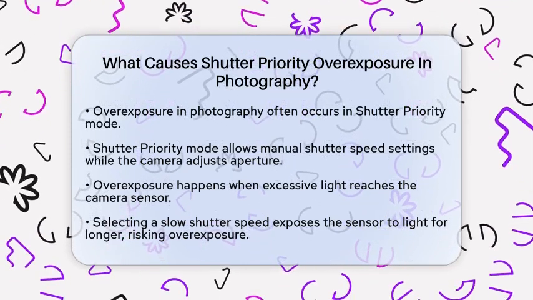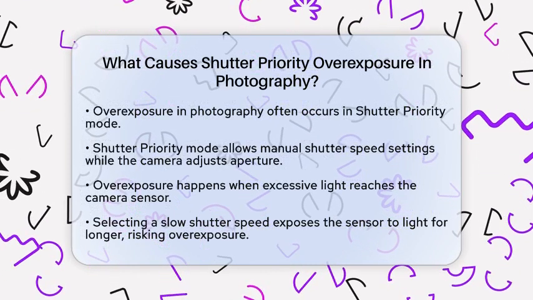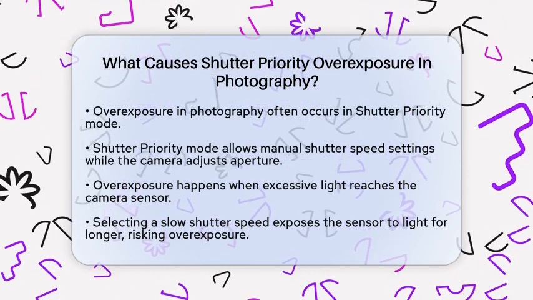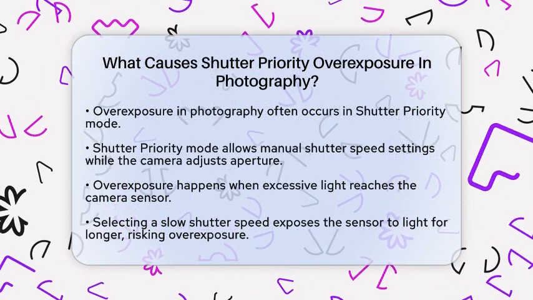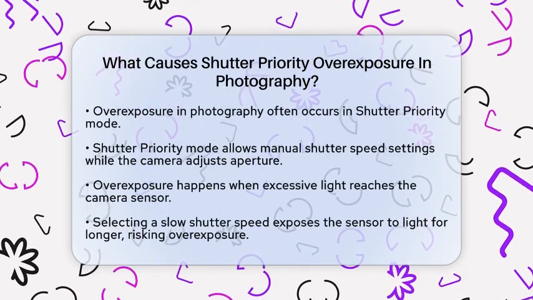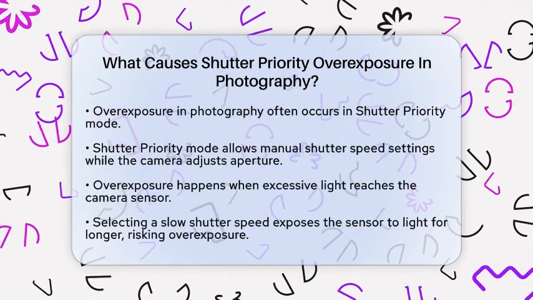Let's break it down. Shutter priority mode allows you to set the shutter speed while your camera automatically adjusts the aperture to achieve what it thinks is the right exposure. Overexposure occurs when too much light hits the camera sensor, resulting in images that appear excessively bright.